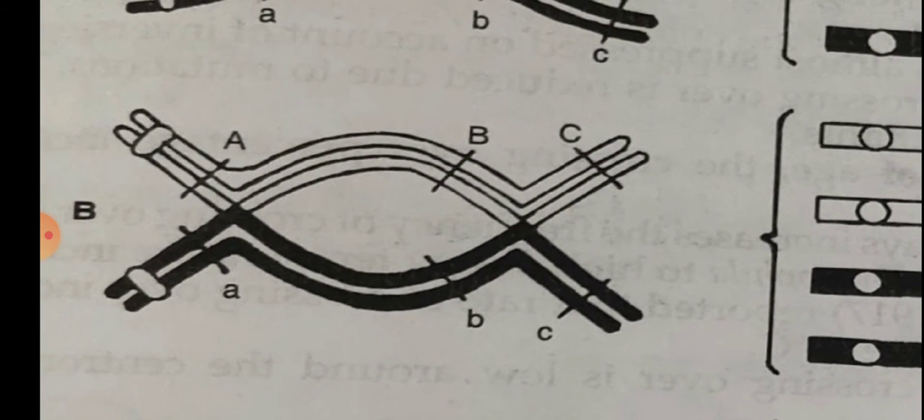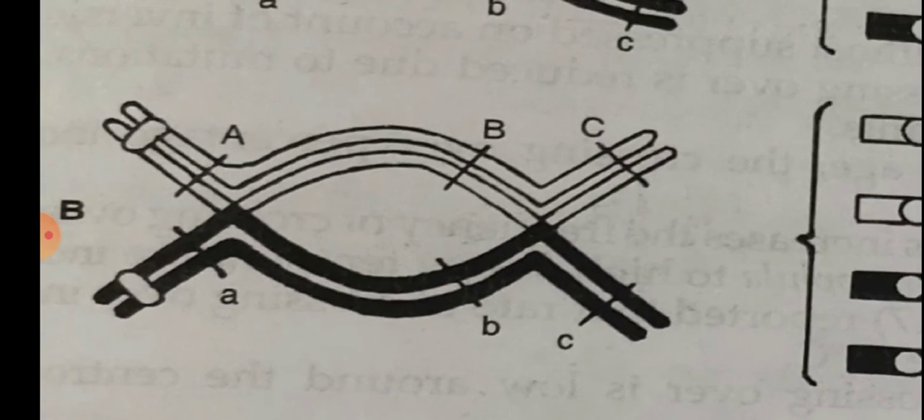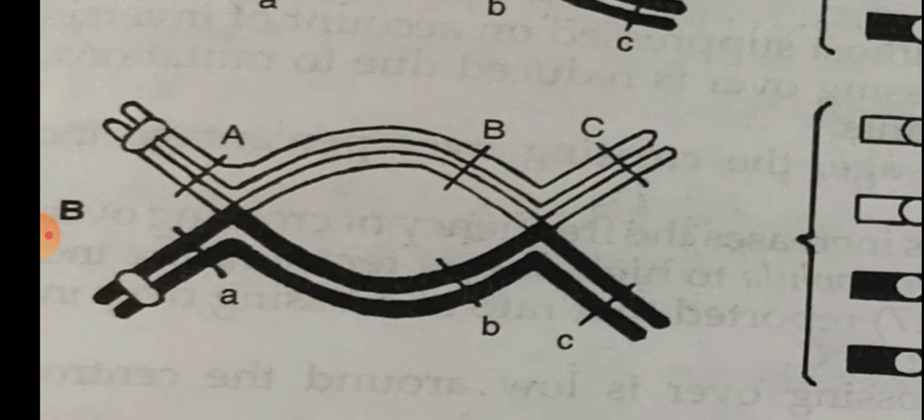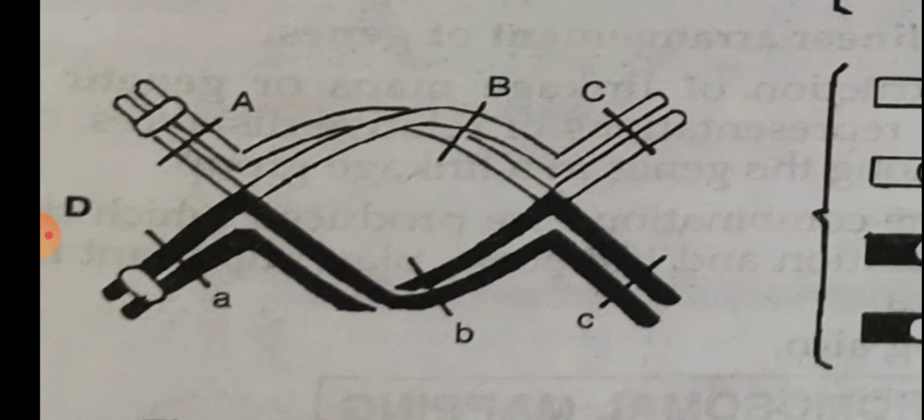Now the second one is double crossing over. In this, two chiasmata are formed. Here you can see one, and this is two. Now the two chiasmata are formed between the same chromatids or between different chromatids. Now the next one is multiple crossing over. When the crossing over occurs at more than two places in the chromosome pair, or in simple language we can say more than two chiasmata are formed, this is known as multiple crossing over.